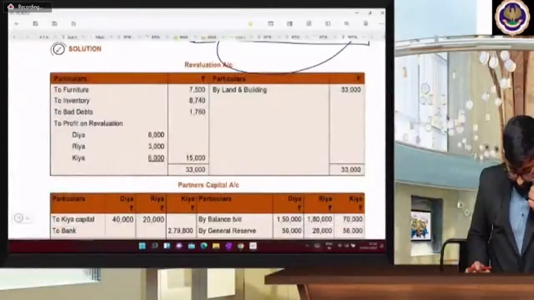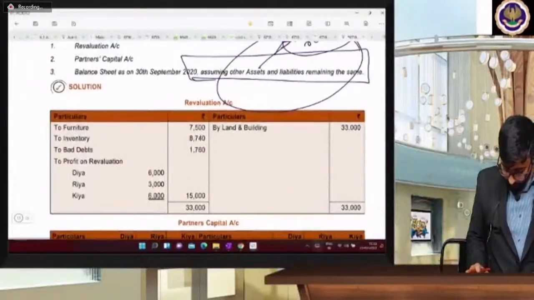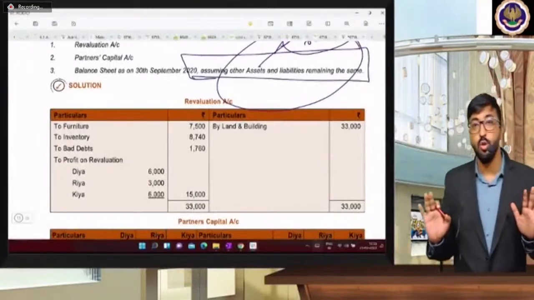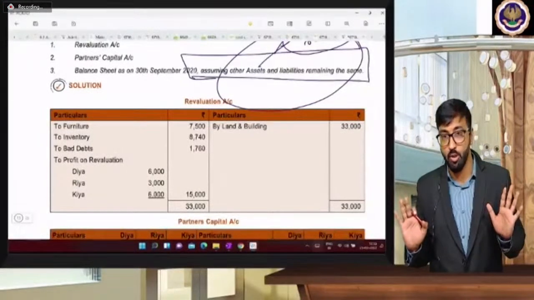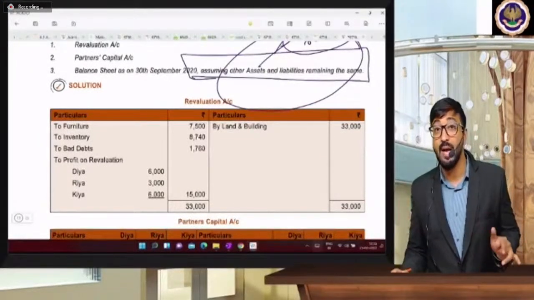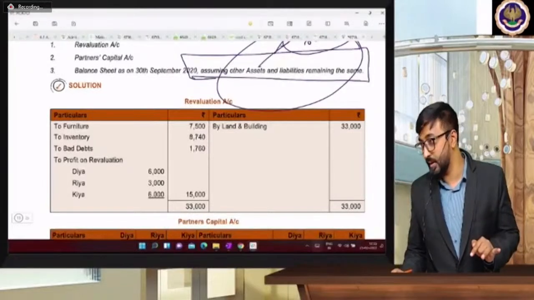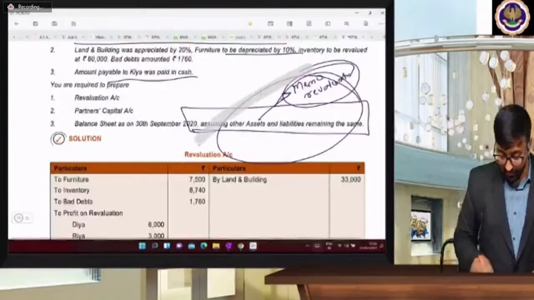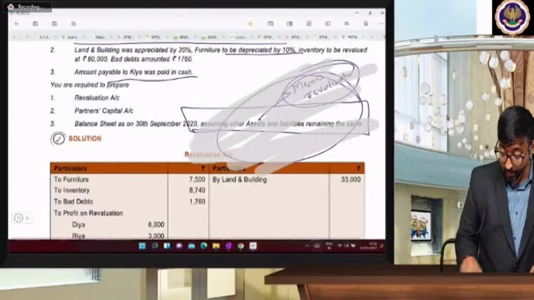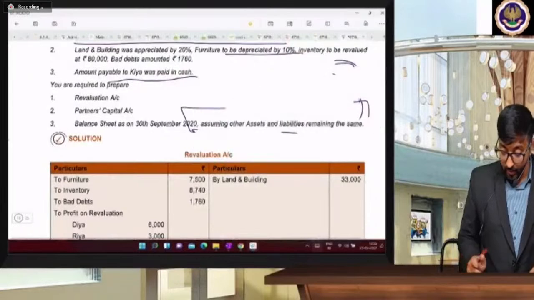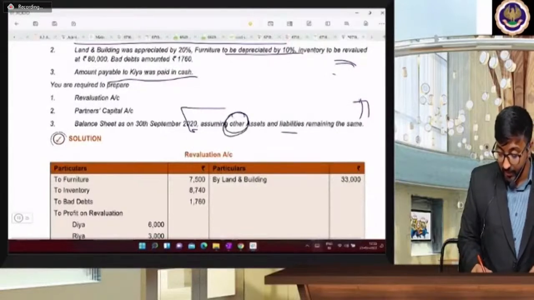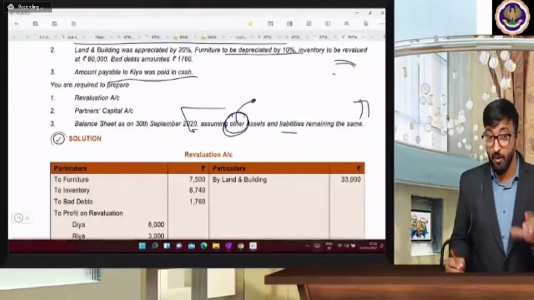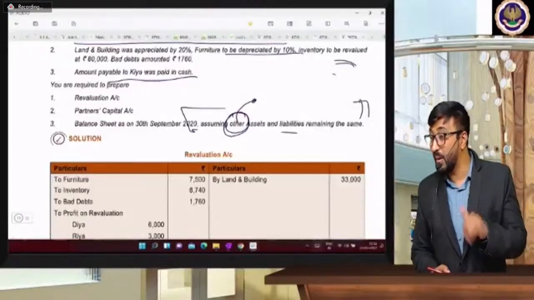See the answer. Sorry, beta. It is not a memorandum revaluation account. I'm sorry, because other assets and liabilities are remaining the same. I forgot that only the word "other" is there. So beta, it is not memorandum revaluation account.